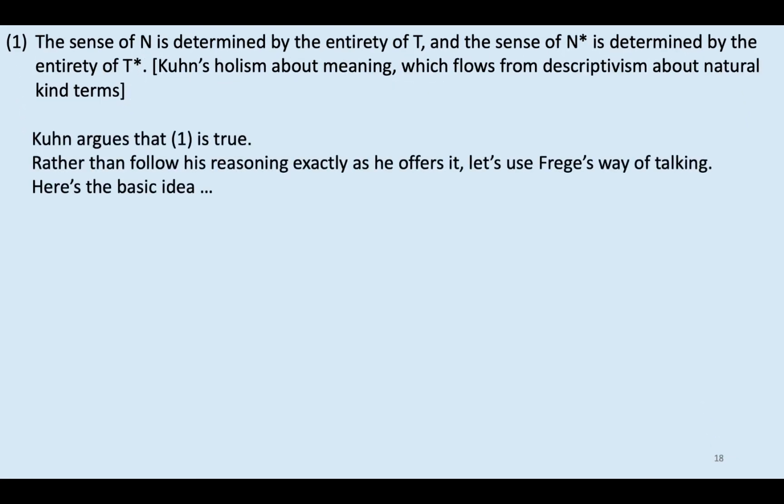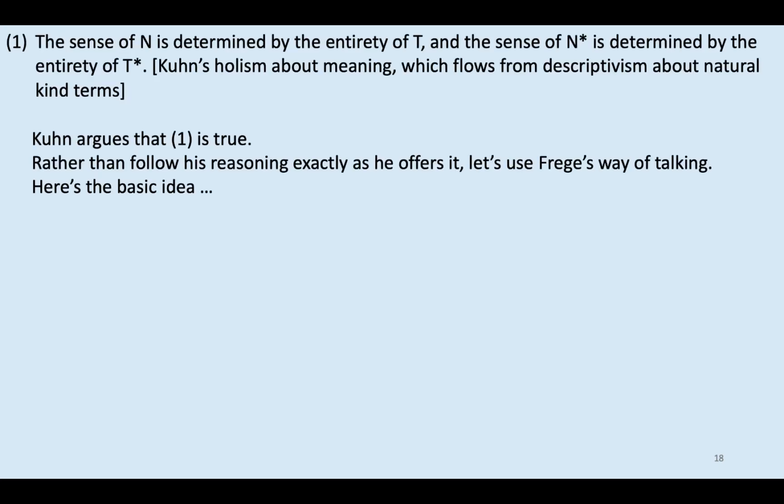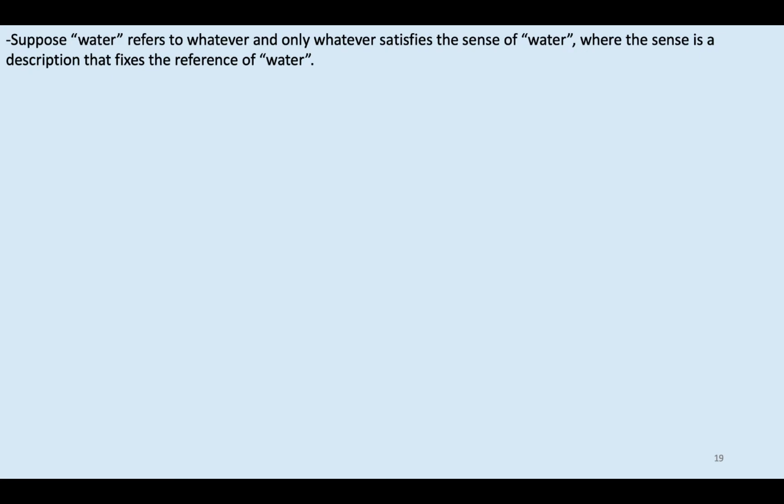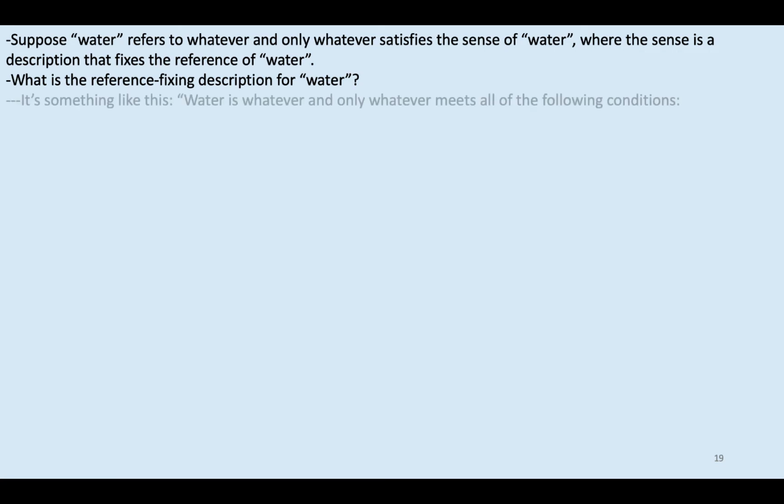So Kuhn argues that one is true, and as I just said, we're going to focus on a Fregean way of talking rather than Kuhn's own way of talking. So here's the basic idea. Suppose the word water refers to whatever and only whatever satisfies the sense of water, where the sense is a description that fixes the reference of water. What is the reference-fixing description for the word water?